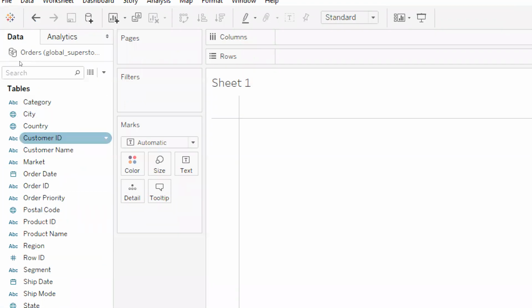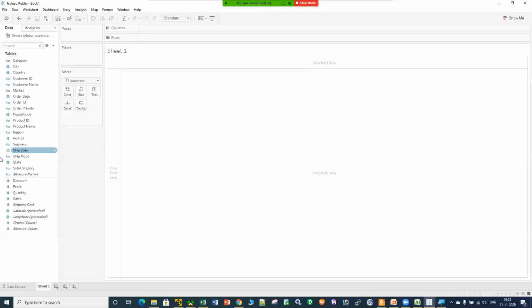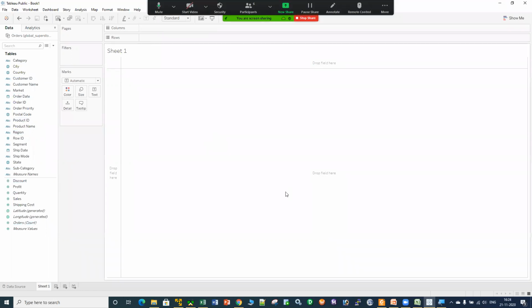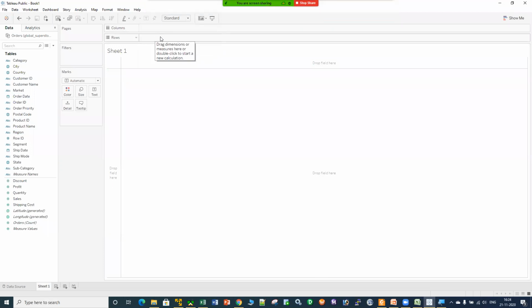These are my dimensions and these are my measures, right? Dimensions are always represented in a blue color, and measures are always represented in a green color. These are numbers and these are dimensions. And this is the column shelf. I'm giving you an introduction of this user interface so that you will be familiar with that. This is the column shelf and this is the row shelf. What is that column shelf and what is that row shelf?